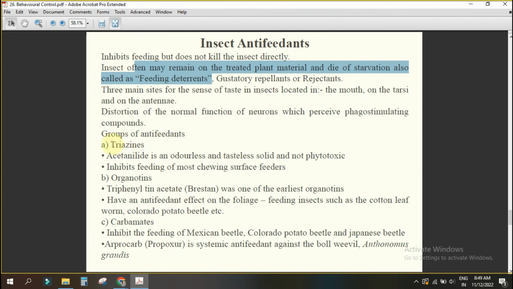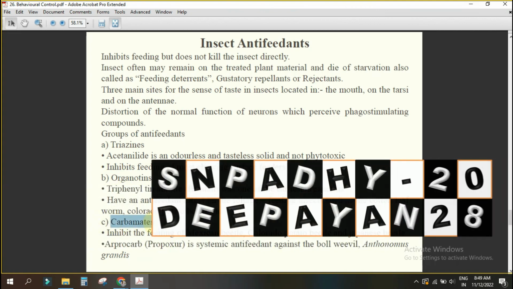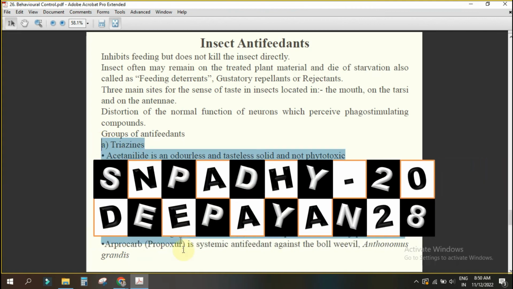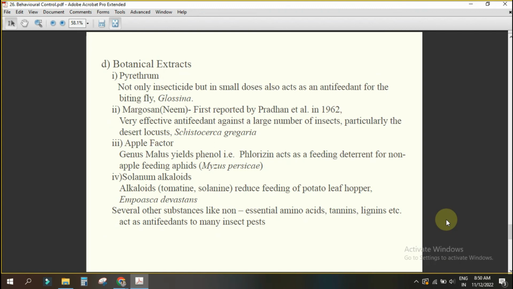What are the antifeedants? Triazine, that is acetanilide. Organotin, that is triphenyltin acetate. Carbamate is also one antifeedant. Only remember the examples; the sub lines are not important. Only remember three groups: triazine, organotin, carbamate. In triazine, what is the example? Acetanilide. In organotin? Triphenyltin acetate. In carbamate? Aprocarb, propoxur. Understood? Only that much you remember. The follow-up things, like for which insect, are not at all important.